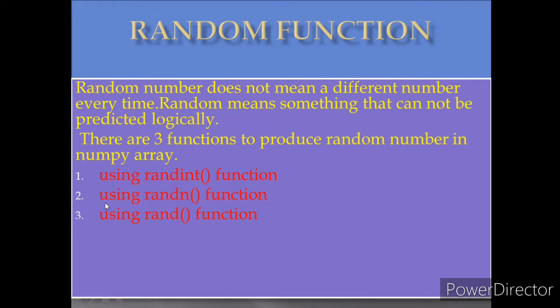The second one is the randn function, and the third one is the rand function. So these 3 functions are used to produce random numbers. We will see one by one the different specifications for these 3 functions.